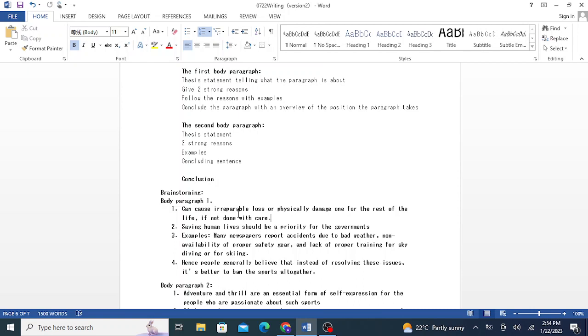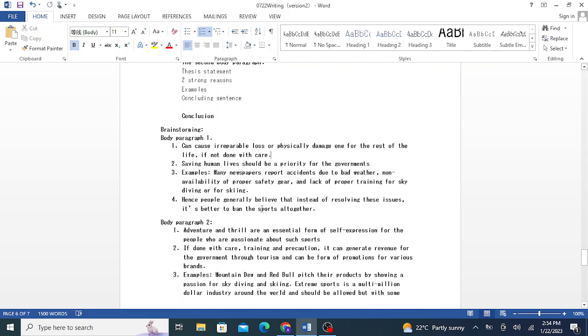Now I have written it, but in the second paragraph, I need to come up with strong reasons as to why I have taken a position of not banning it and have partially disagreed with the prompt. So this is my understanding of the second paragraph. First would be a general statement. I have not written it here. I have just written the reasons.